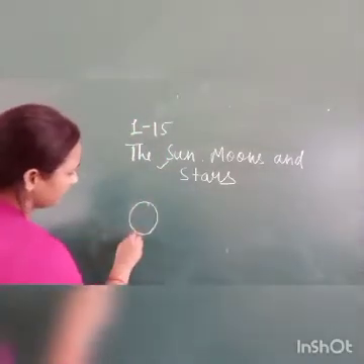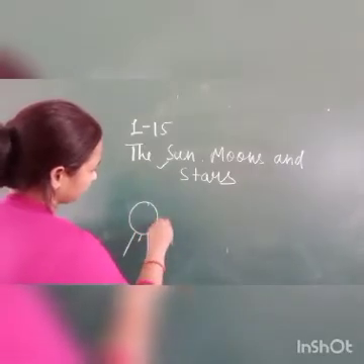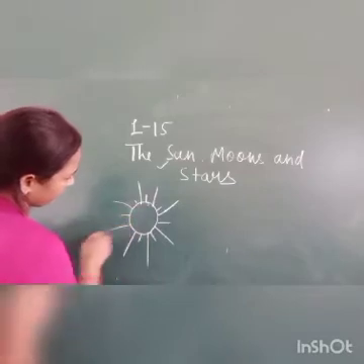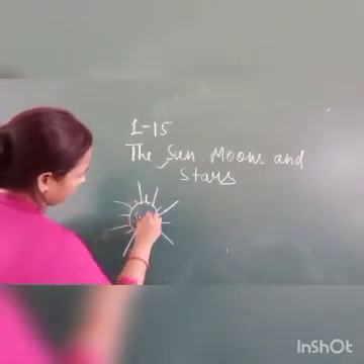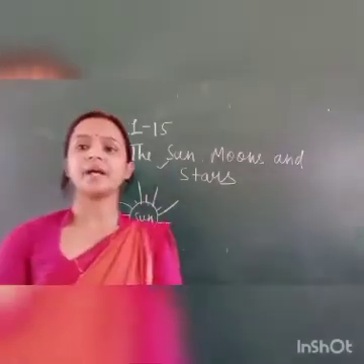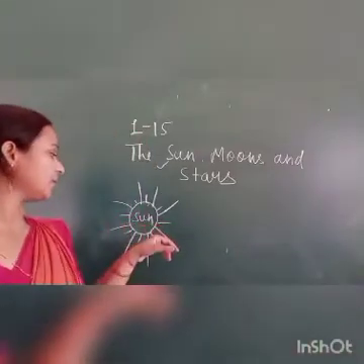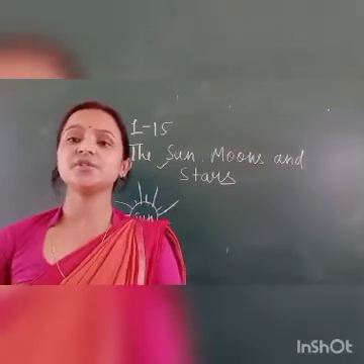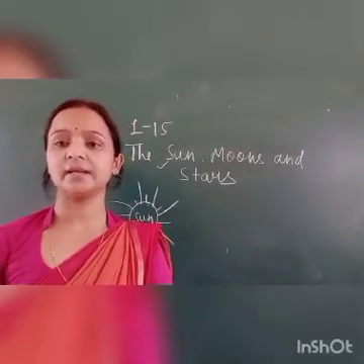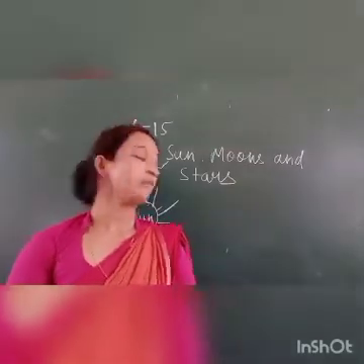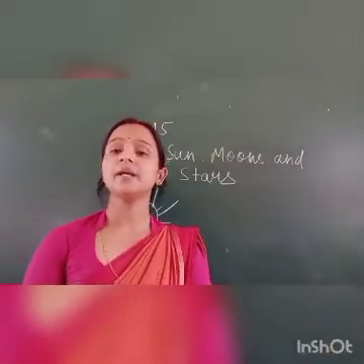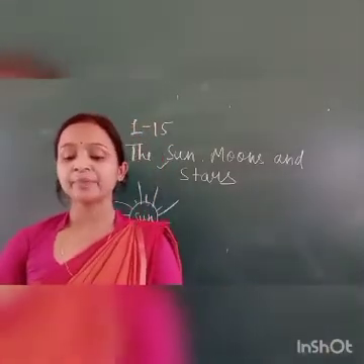I will draw a diagram here. The sun is a big ball of fire, and during the daytime you can see the sun. Why does it look very small? Because it is very far away from here. That's why it looks very small.